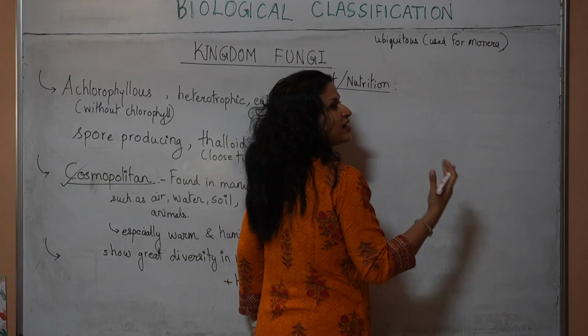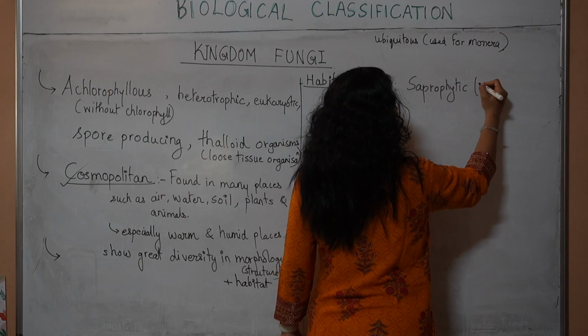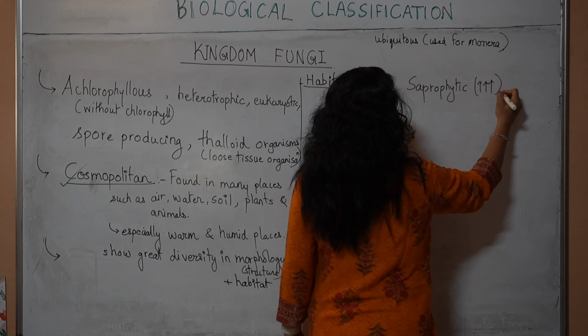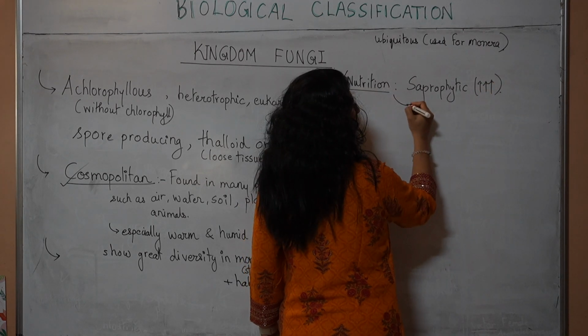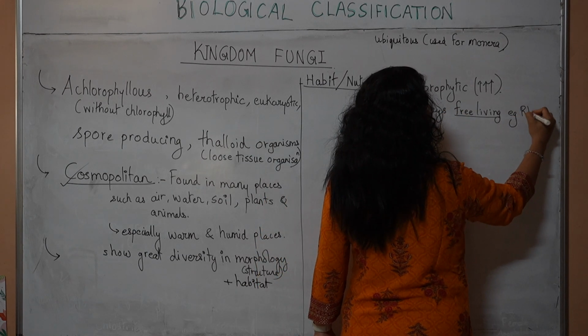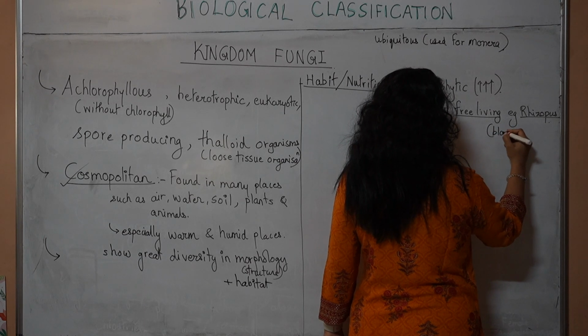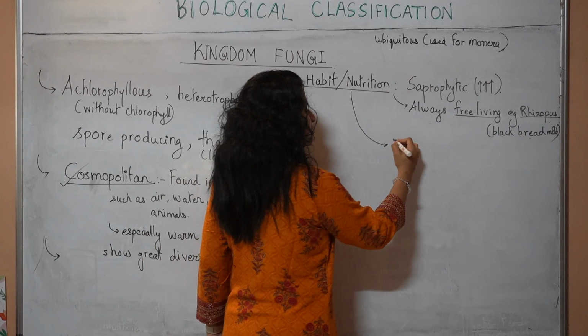Most of the fungi that we know are saprophytic in nature. This is the most common nutrition and habit. The fungi that are saprophytic are always free living. An example is Rhizopus. Rhizopus is the common black bread mold. Next type of nutrition that is seen is parasitic.